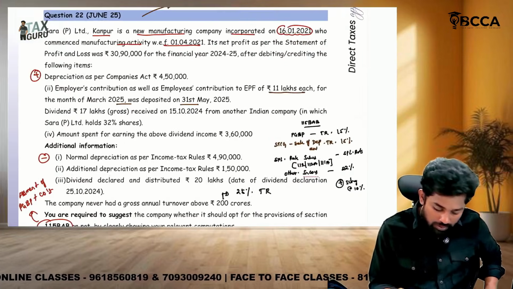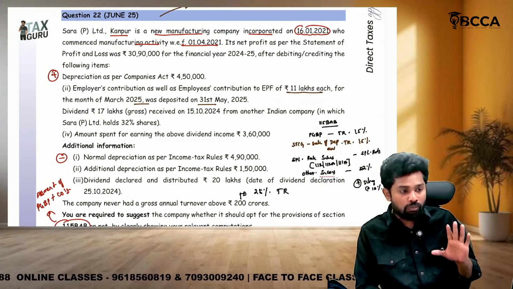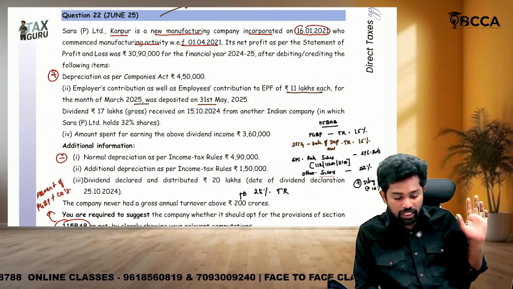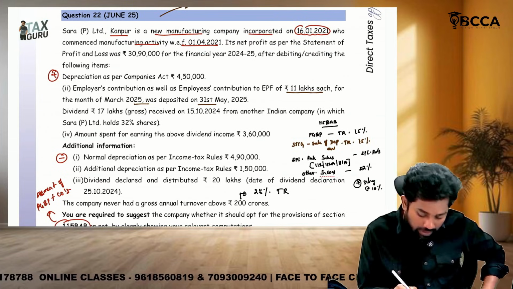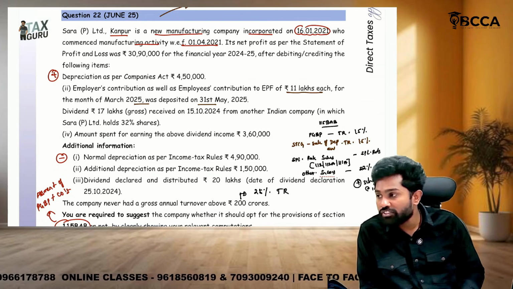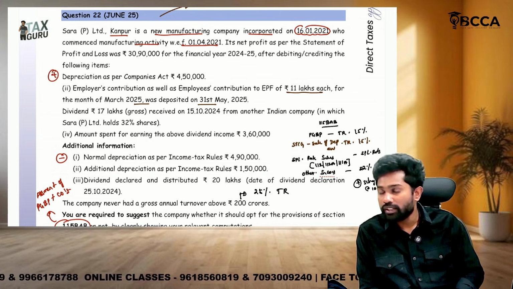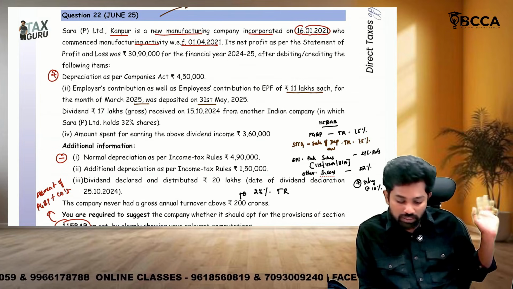Depreciation we understood. In case of the normal regime, what should they do? Depreciation add back, and this 4,90,000 and 1,50,000, normal and additional depreciation, has to be subtracted. If they choose 115BAB, add back only 4,50,000 and subtract 4,90,000 only. You should not consider additional depreciation in that case.